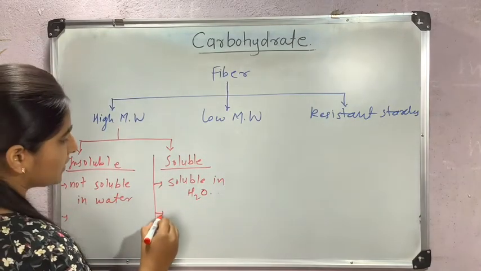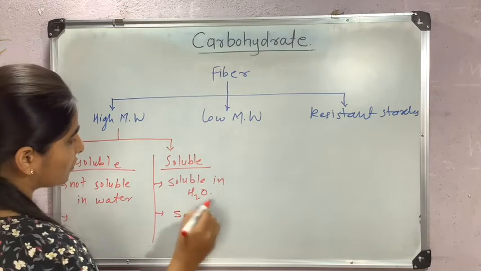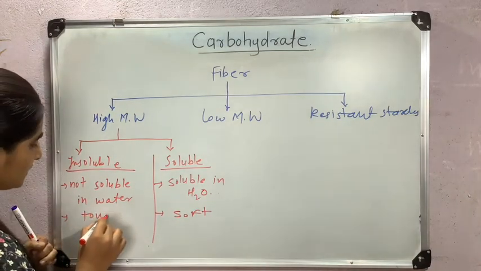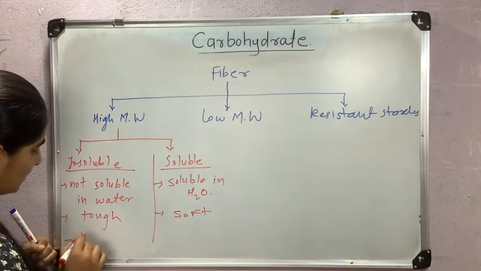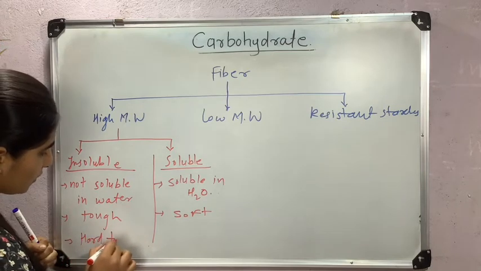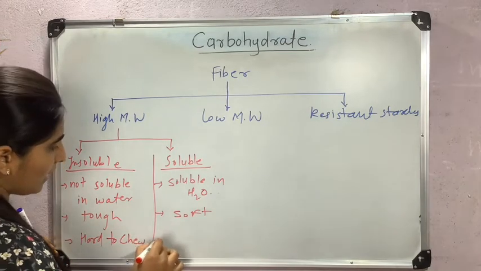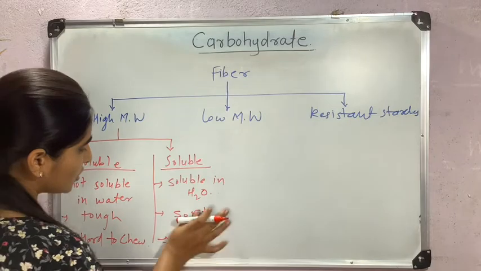Soluble fibers are soft ones. Insoluble fibers are tough ones, hard to chew, and these are easy to chew.